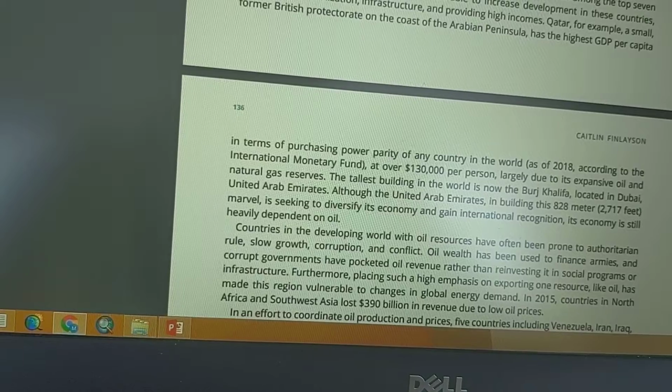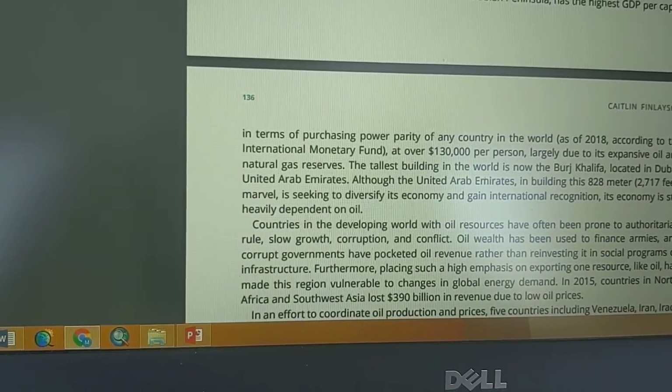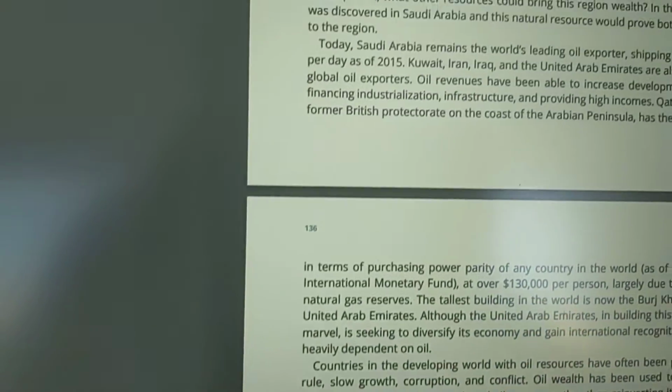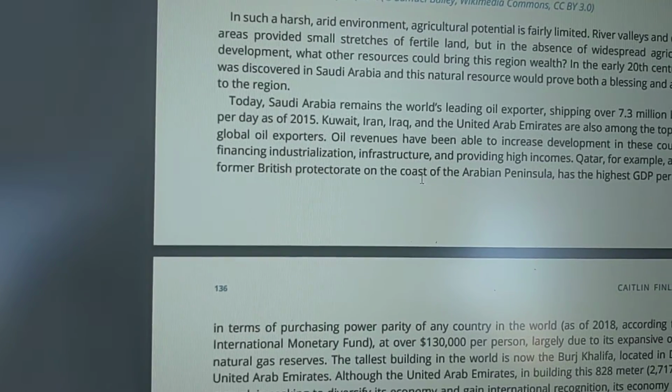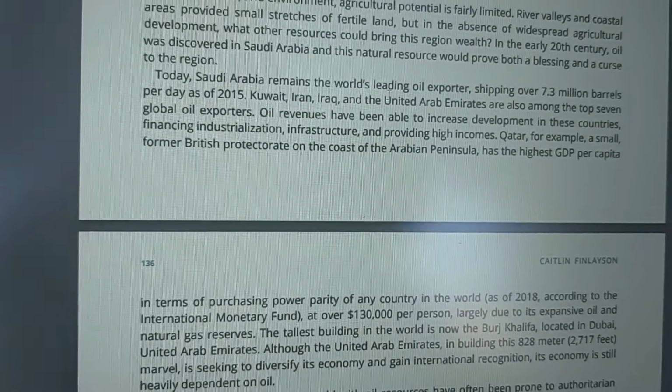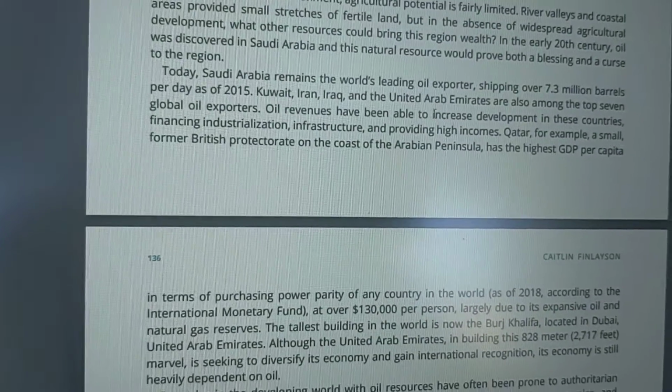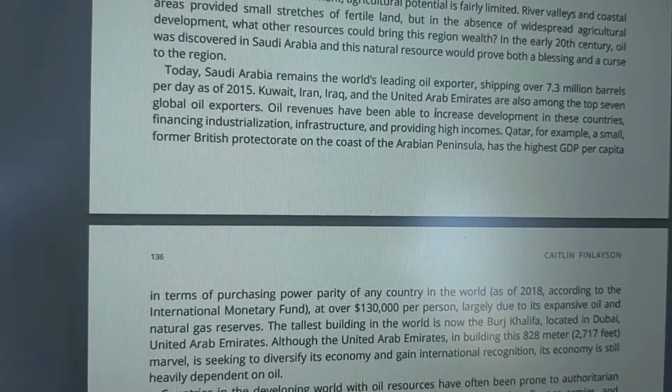Okay, so here it is. She did change it a little bit, okay? So it will actually start right here. It says, "Today Saudi Arabia remains," okay? So it'll start here, okay?